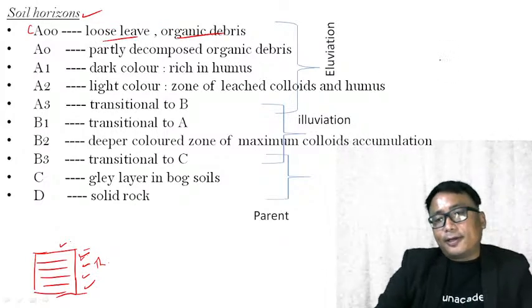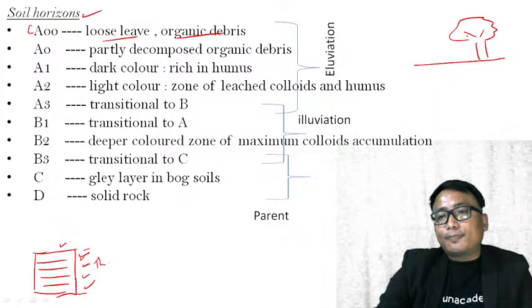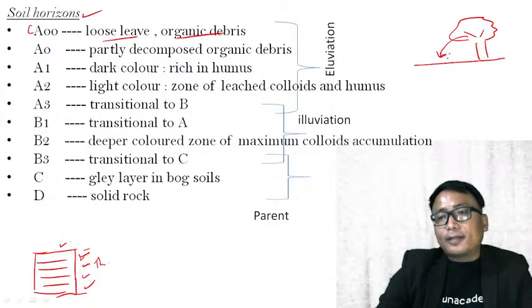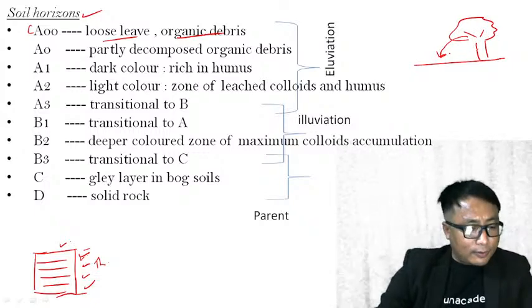You see here, if this is the ground surface, I will have vegetation here, plants. Now the leaves will come down from these plants. There may be other organisms also.